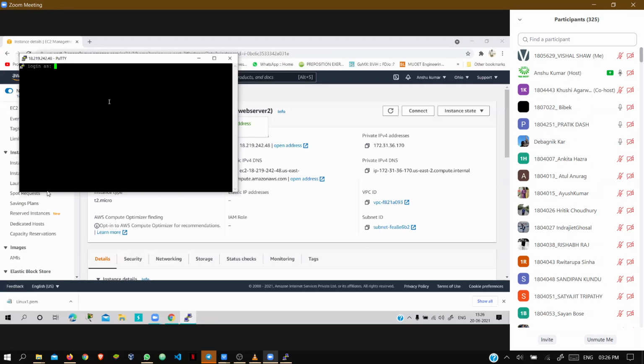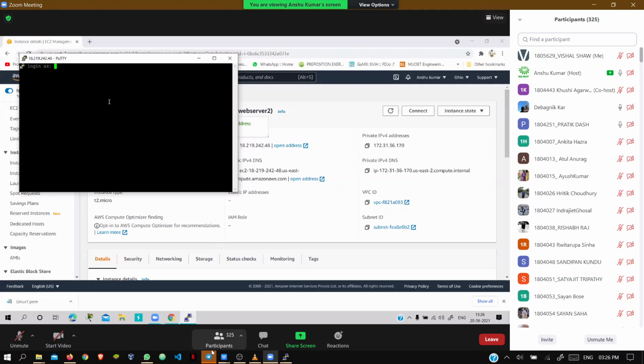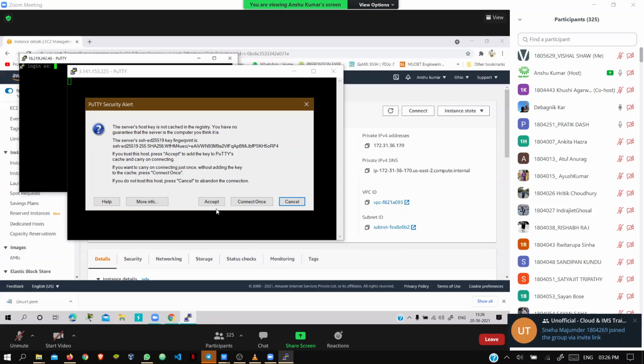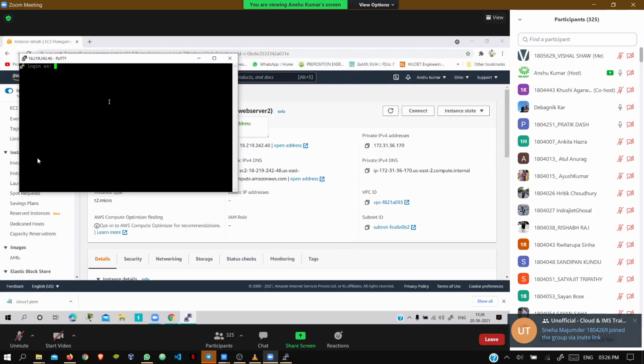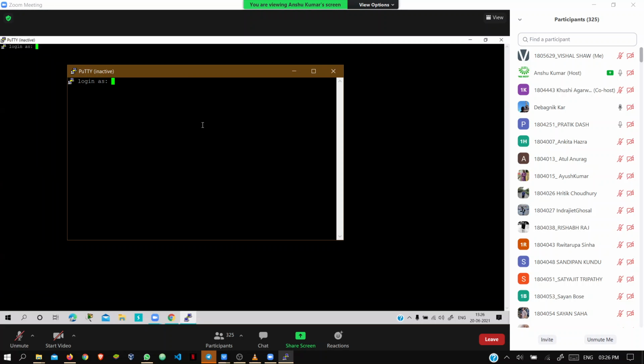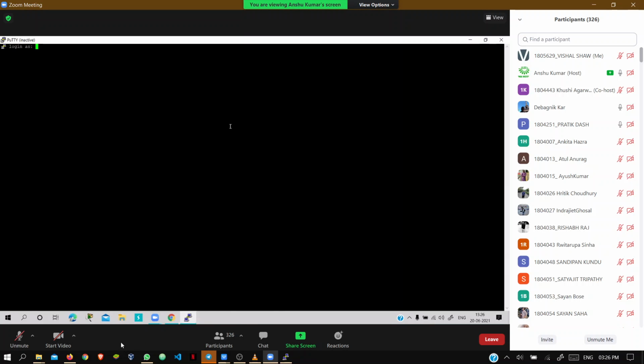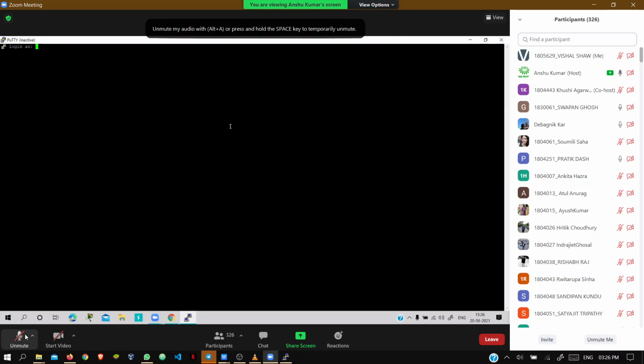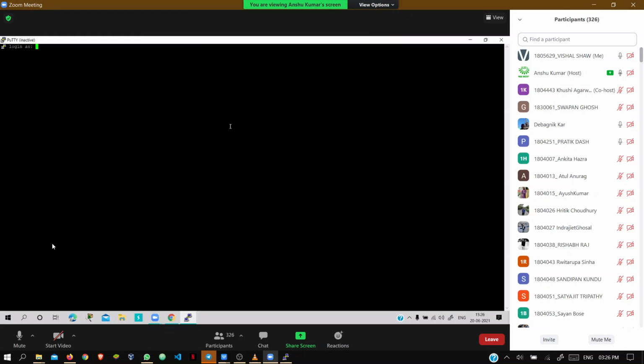Make the font of the putty a bit larger. Can't see what's happening there. Full screen the putty. Visible now? Okay, it's visible, but still the font is very small. In the security alert, you have to accept. Accept, okay. Accept it.